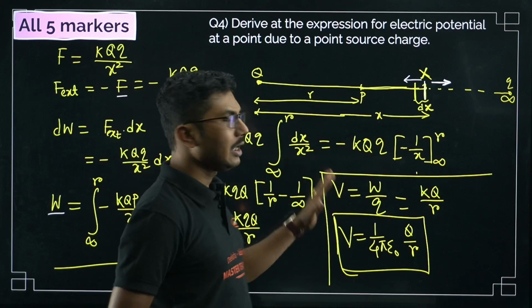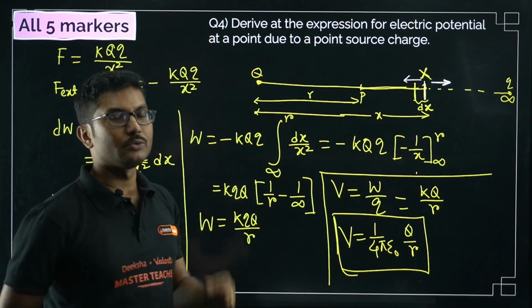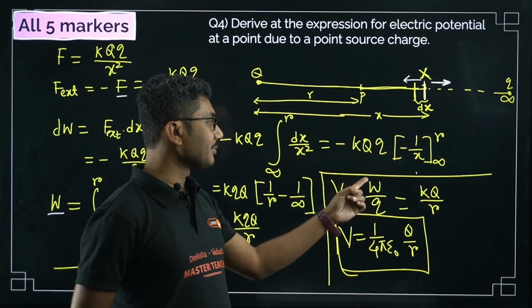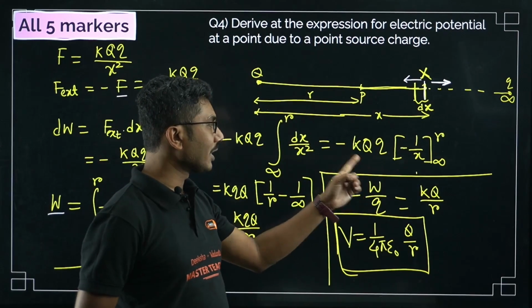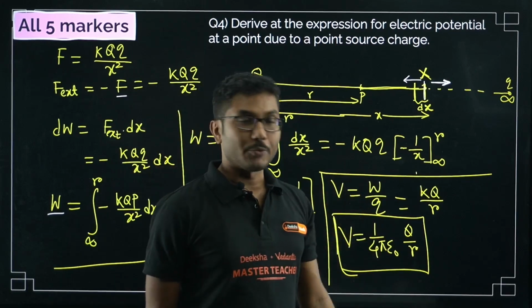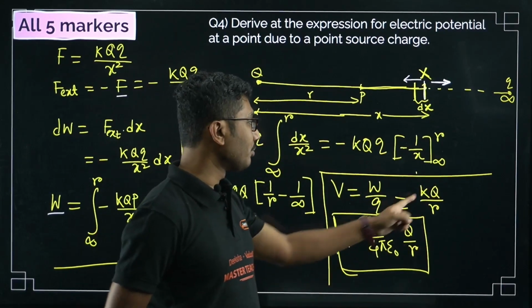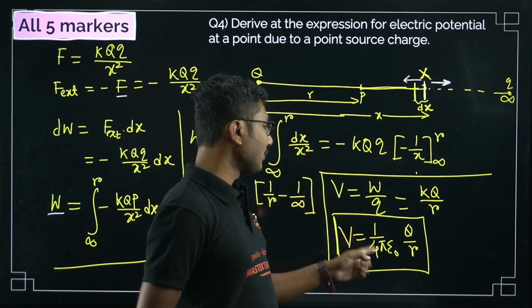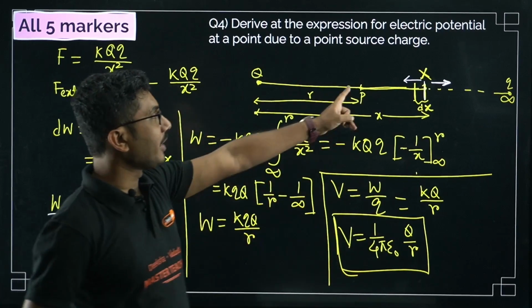Now the potential is defined as work done by unit positive charge, that is, work done per unit charge. So work done per unit charge means you have to divide it by this q. This is the definition of potential. So work done divided by q is the potential, that is kq by r. Now just to formalize it, you put k as 1 by 4 pi epsilon naught, so 1 by 4 pi epsilon naught q by r is the potential at this point P.